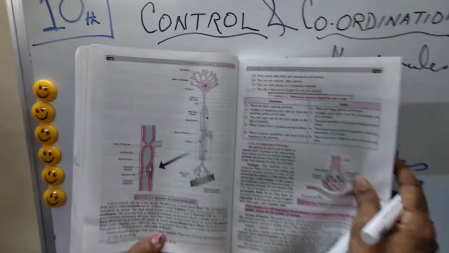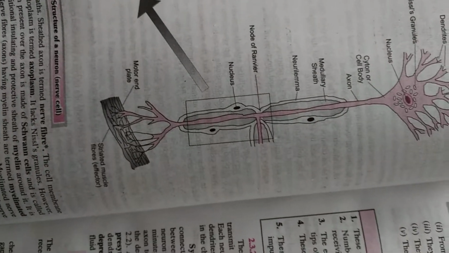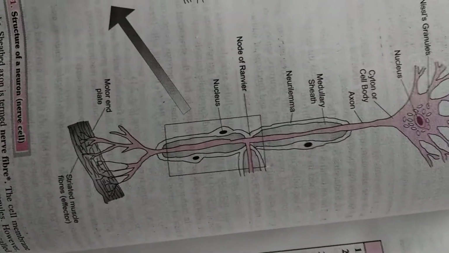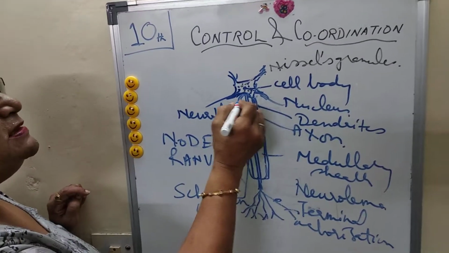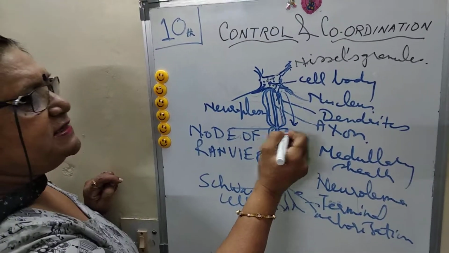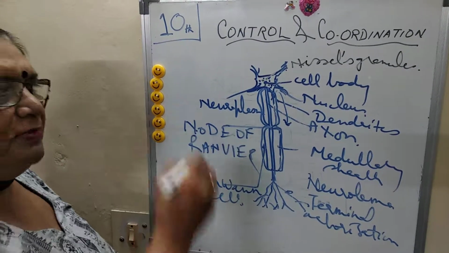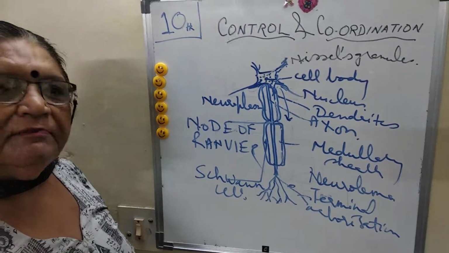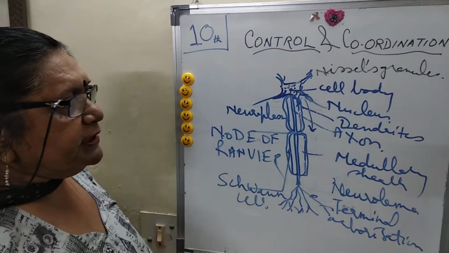Again, you can observe this diagram. You can learn any diagram. Now I think you can modify the diagram yourself. The nervous system consists of these main structures, the neuron being the fundamental unit. In the medullary sheath, the message goes very fast from one node of Ranvier to the next. But in non-medullated fibres, which are not protected by the sheath, the message goes slowly.